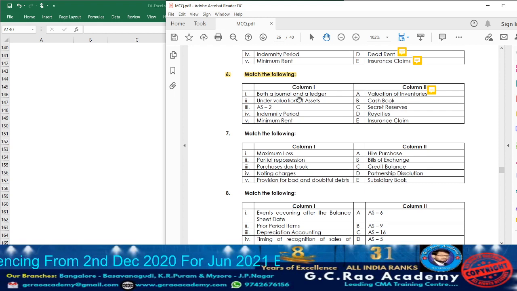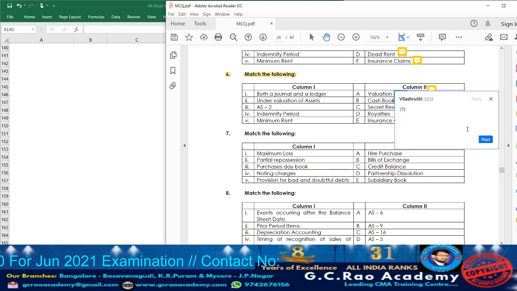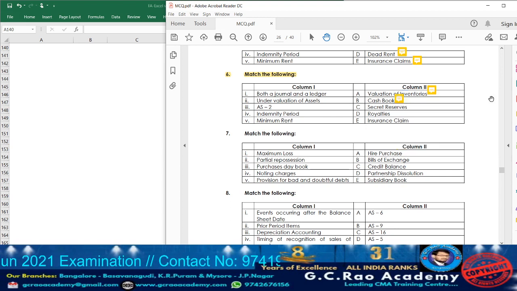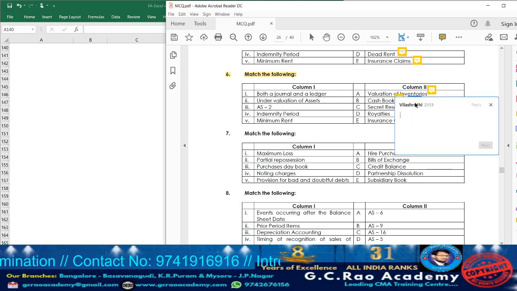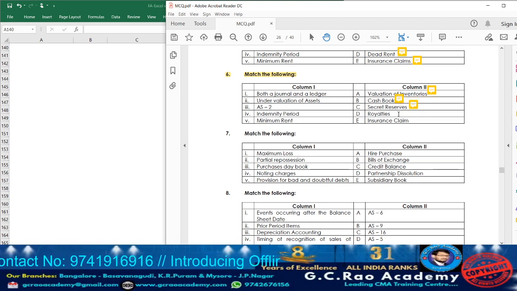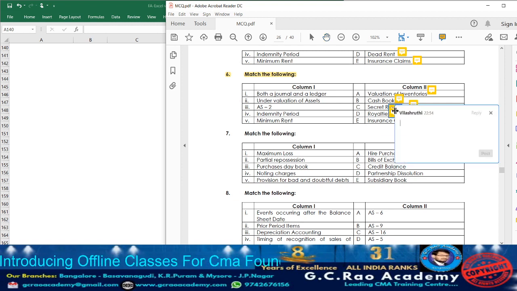Next, cash book is both a journal and a ledger. So beside cash book, write down point number 1. Secret reserve, undervaluation of assets. So again, beside secret reserve, take down point number 2. Royalty, what? Minimum rent. So accordingly, beside royalty, write down point number 5.